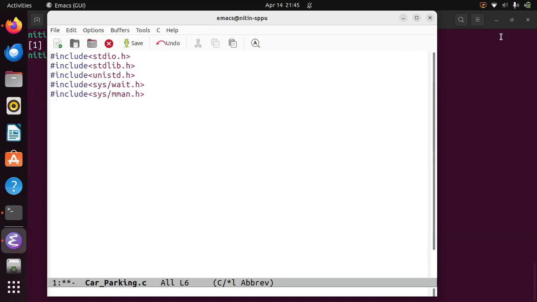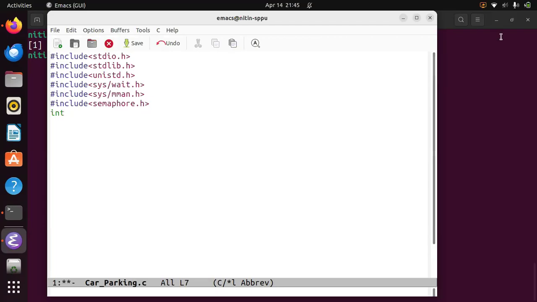Then for the semaphore, #include <semaphore.h>. Fine, so we got the header files. Now let us go back and write the code.